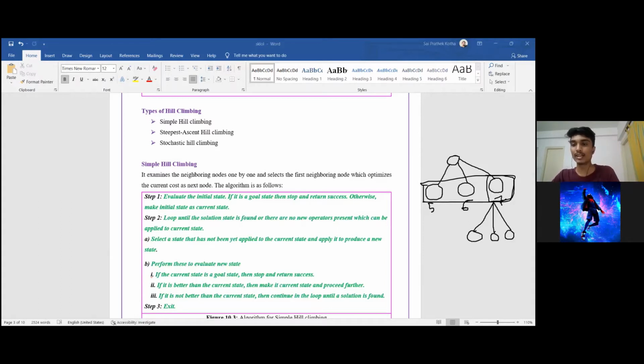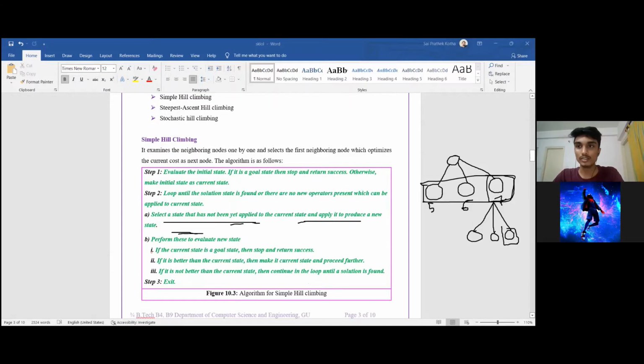And we'll continue this until we either find a goal node or we do not have any more states to generate. So these are the 2 steps in which we stop the solution algorithm. This is written here also, that we will loop this until the solution is found. That is, if the goal is found, or if there are no new operators present in the applied current state, which means that if we have this as the current state and there are no new children which we can generate, so that is another way in which we can stop the algorithm. So we can either stop if the goal is found or if there are no more children.